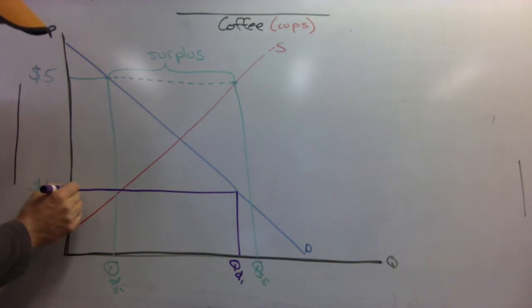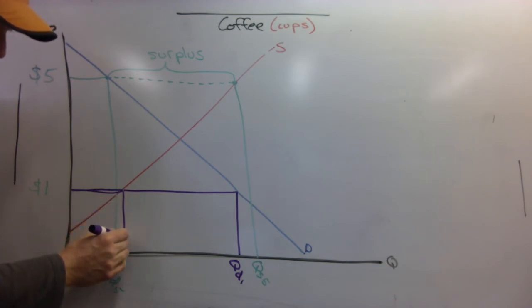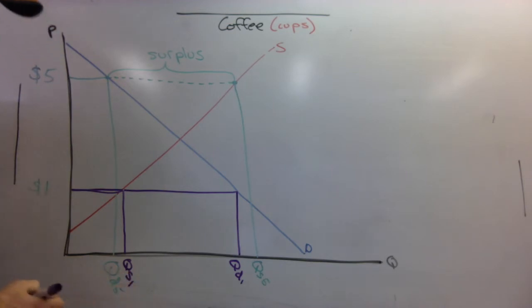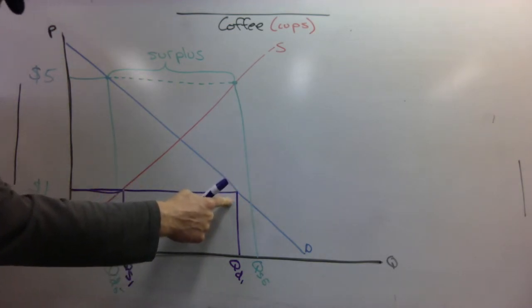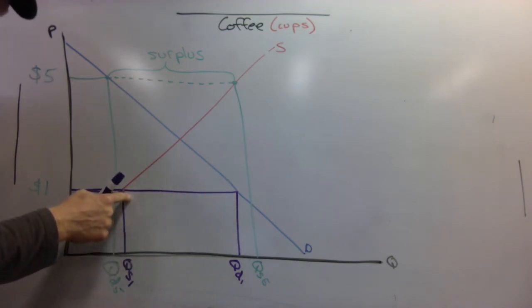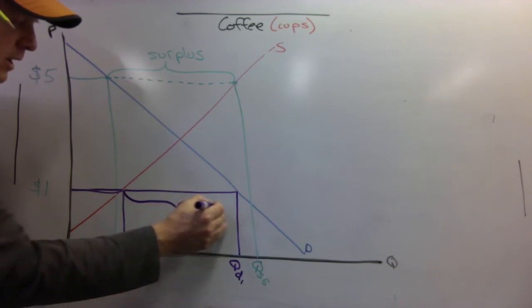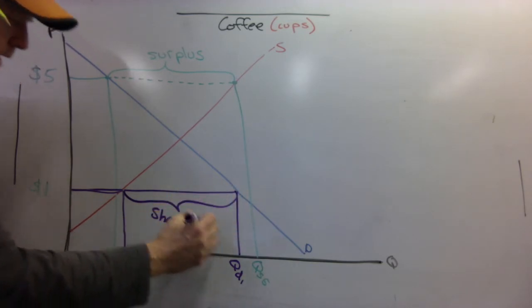They see that at that price, profits are harder to come by, so they're not going to sell as much. Quantity supplied at $1. Look at this gap here. These are customers lined up around the block at $1 a cup, but suppliers are like, not so much. I'm not feeling it. So this is called a shortage.